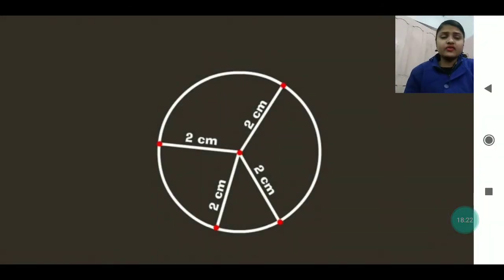From the center, any line that passes to the circle has an equal distance. You must have seen the national flag. In that there is one chakra, and you can see the spokes of that chakra. They pass from the center, and every line passed from the center to any point on the circle has equal length, and that is called its radius.